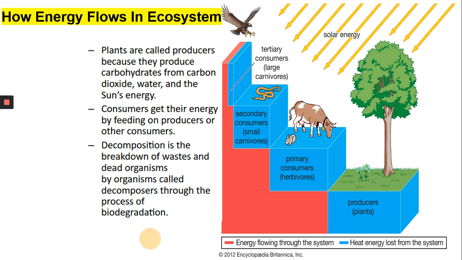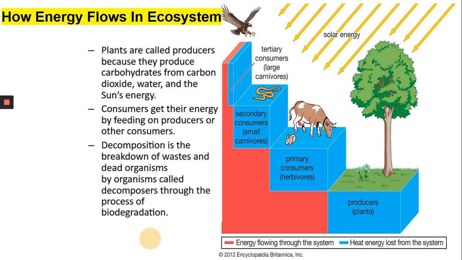So we see that when we study energy flow in an ecosystem, it will always have 4 components. It will have producers which make their own food. It will have primary consumers which are herbivores that depend on these producers. It will have secondary consumers that eat the flesh of the herbivores, and it will have a population of tertiary consumers which eat the secondary consumers as well as the primary consumers.